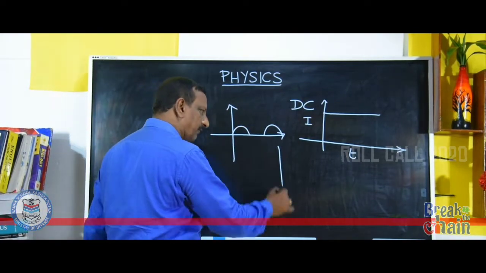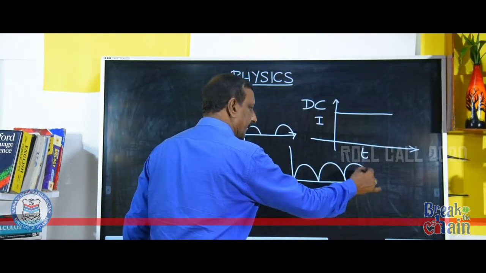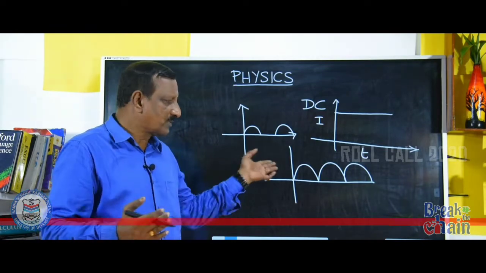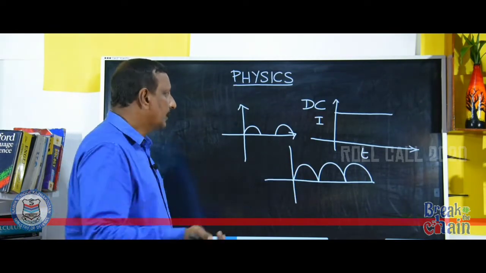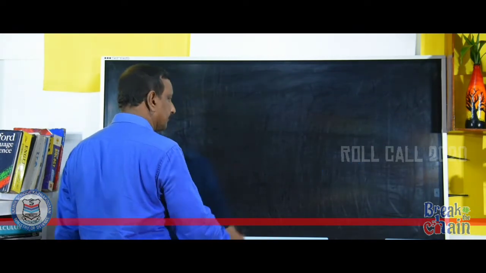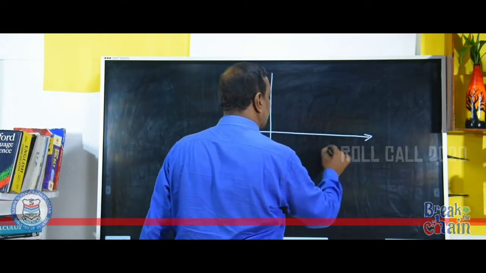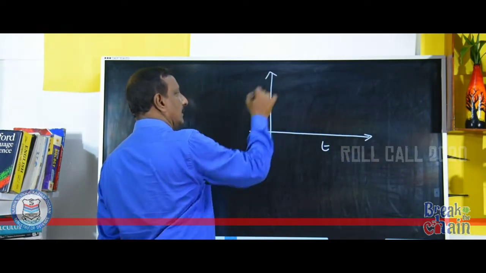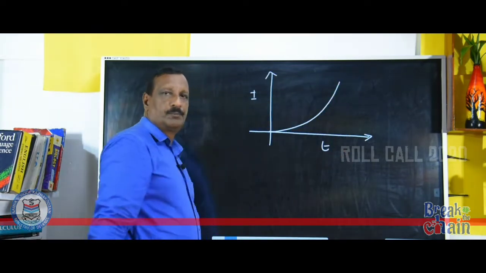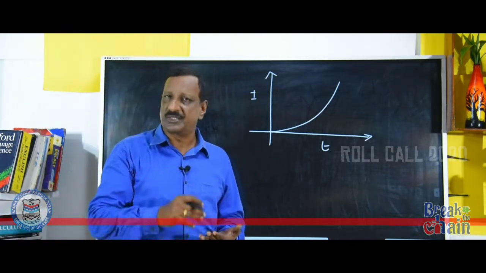If you are taking a full wave rectifier, the output will be like this. That is also a variable DC, but the frequency is more. Now, there is another type of current like this. Time is on the x-axis, current is on the y-axis. This is also a DC, but it is increasing exponentially.